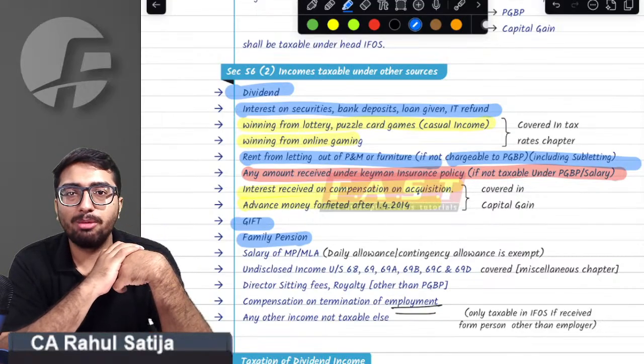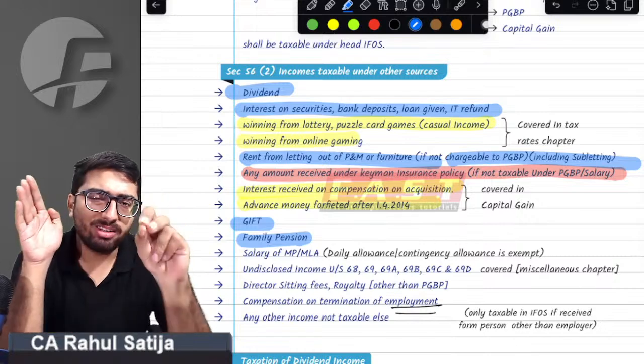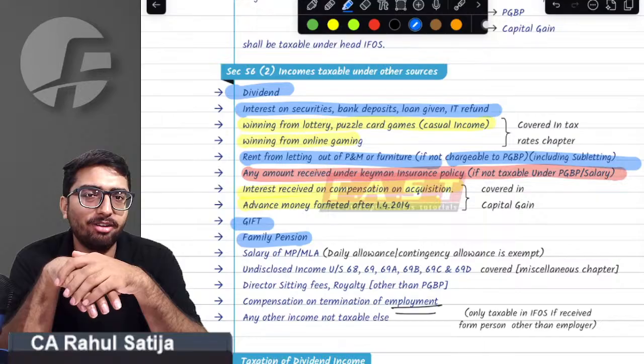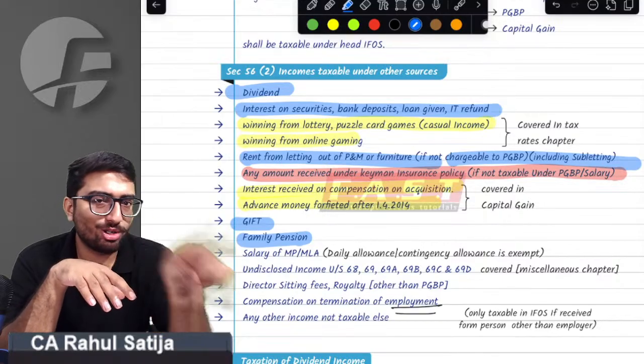Those honorable politicians, members of parliament, members of legislative assembly, whatever money they get from the government is not salary.